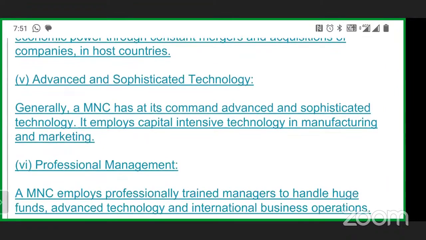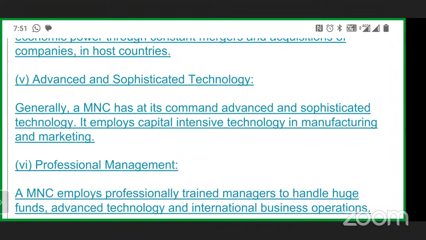Advanced and sophisticated technology. Definitely, if Mr. X works in a restrictive setting, he has a restrictive kind of technology. The same person, if he works in NASA, then the technology used is sophisticated, more advanced, more user friendly, and it gives you an easier way to work.